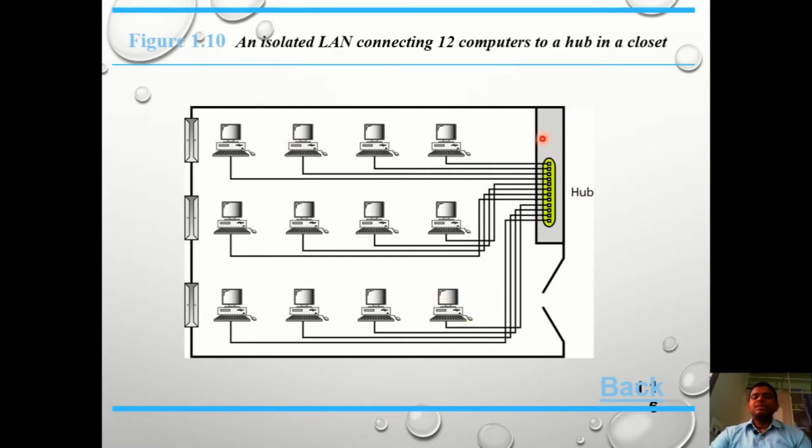Then node 1 can send that message to the hub, and the hub is responsible for transferring that packet of information to the destination node 12. Now we have some doubt.